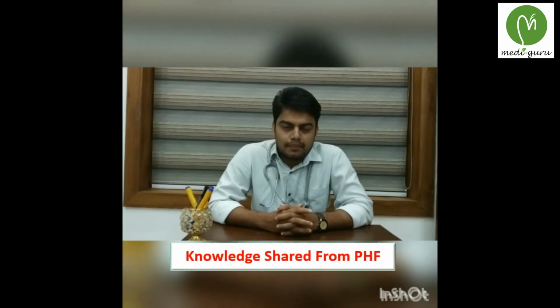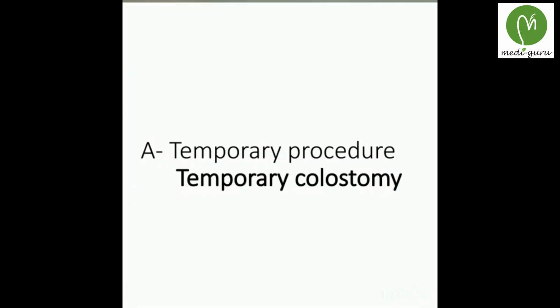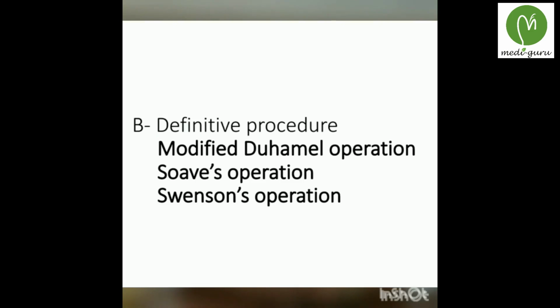The treatment is mainly by surgery. The surgery includes temporary procedures and definitive procedures. The temporary procedure is a temporary colostomy, which is done just above the level of the transition zone. The definitive procedure is done only after confirmation by biopsy, and when the child is old enough to undergo a major operation. The major procedures include the modified Duhamel operation, Soave operation and Swenson's operation.